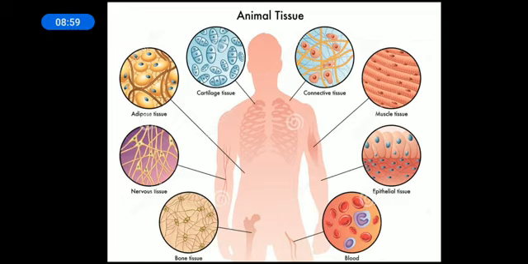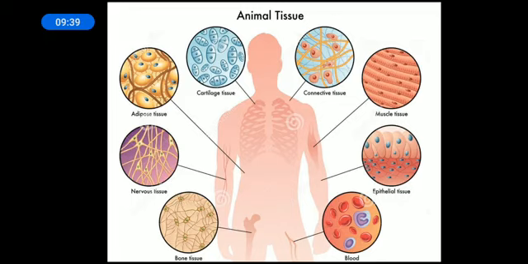So where is the tissue located? What is the shape and structure of the tissue, and its position? The shape, structure and position of the tissue are responsible for determining the function it carries out. You can write it down: the shape, structure and position of a tissue determine the function it carries out, and vice versa we can also say. So they determine what type of function that tissue will be carrying out.